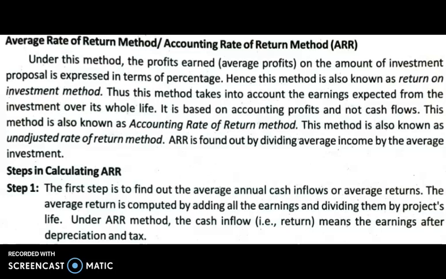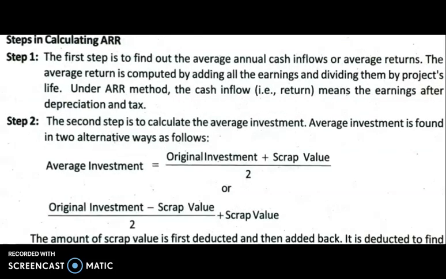But in cash flows, though we deduct it first, we add it back, because there is no actual cash outflow in depreciation. So in this ARR we consider accounting profits, so it is called the accounting rate of return method also. And it is also called the unadjusted rate of return method.